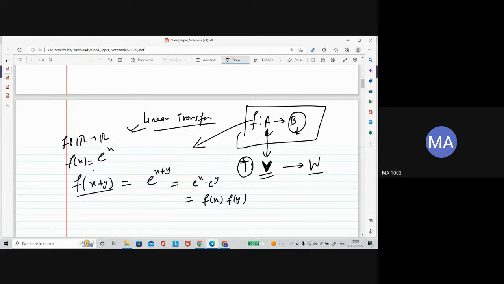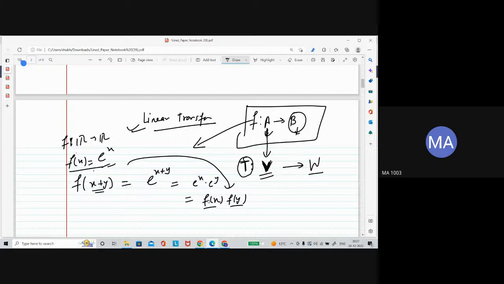So see that this function has, you are adding two numbers in this, you are giving two inputs, and adding the two real numbers, you are getting output as a multiplying of the image. Here is something, see, this function has this kind of property. Okay. So similarly, this function has some property.